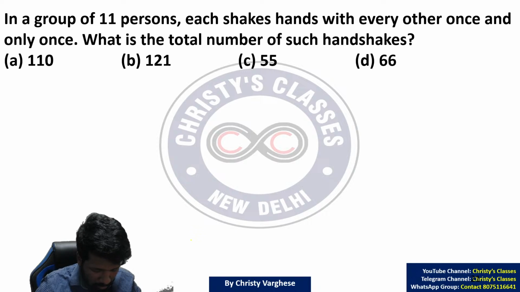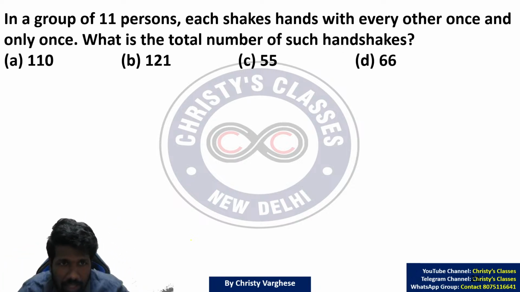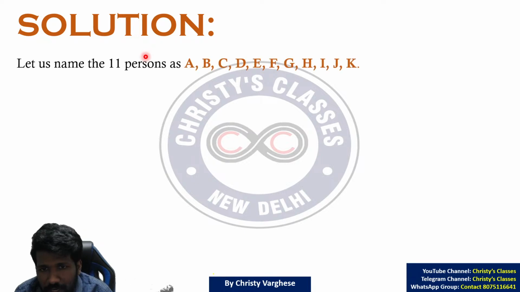Any answers? Very good. Some of you got an answer. In a group of 11 persons, each shakes hands with every other once and only once. What is the total number of handshakes? This is the same situation as in the previous question. Instead of 30, it is 11 people.